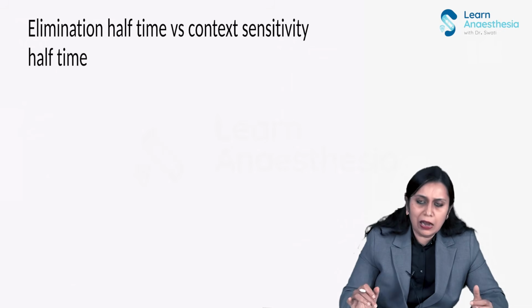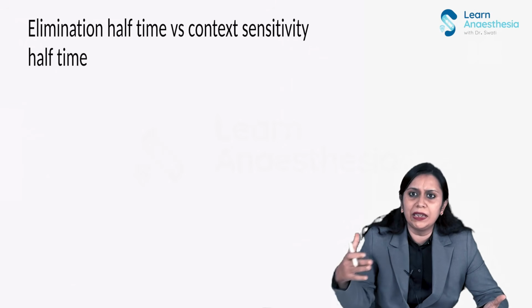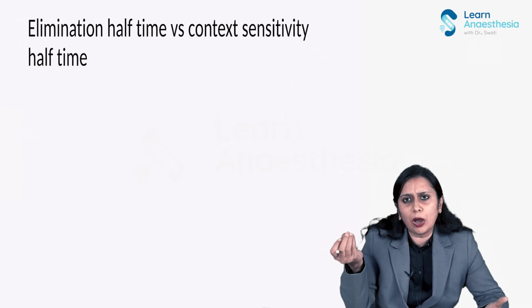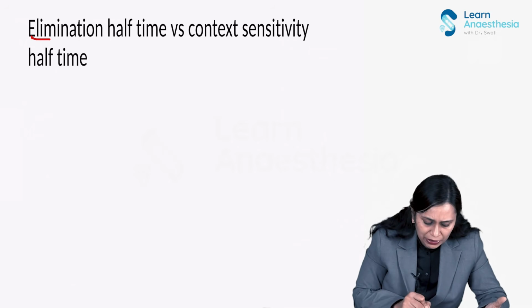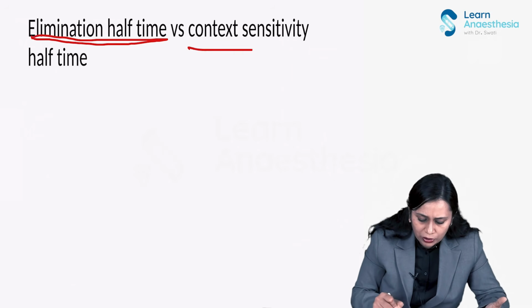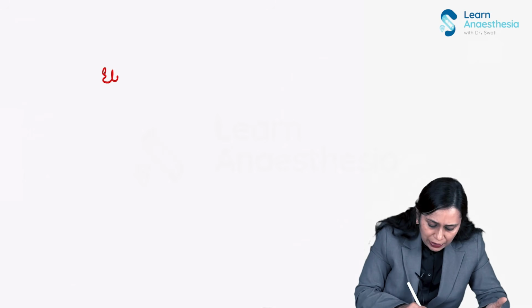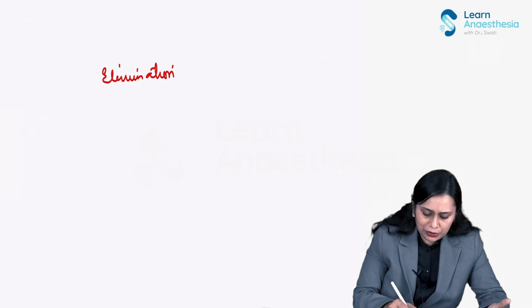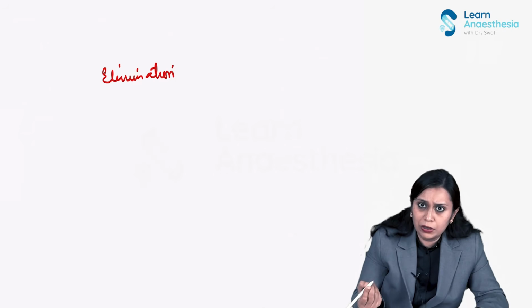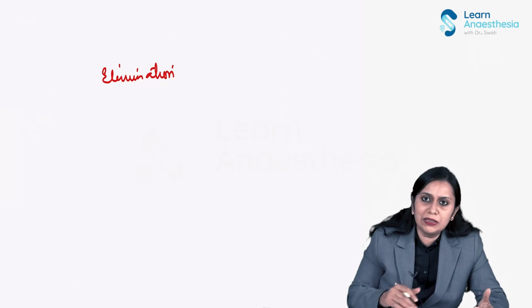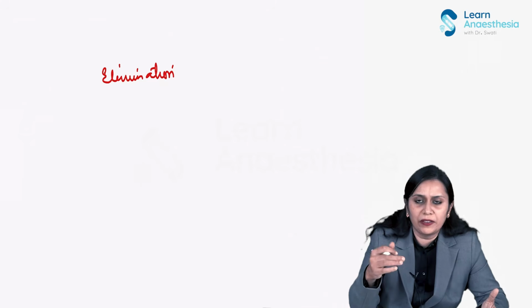Now let's discuss how our IV anesthetic agent is eliminated. There are two nomenclatures regarding elimination which we are aware of. One is elimination half-life and the other is context-sensitive half-time. Now let us talk first about elimination half-life. This is a very simple term which cannot hold with this tri-exponential distribution of IV anesthetic agents.